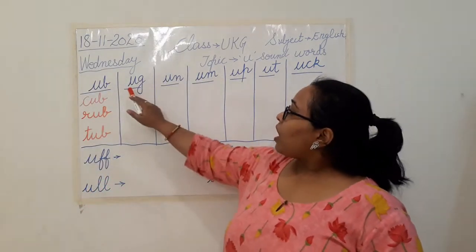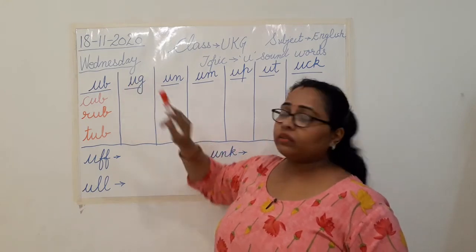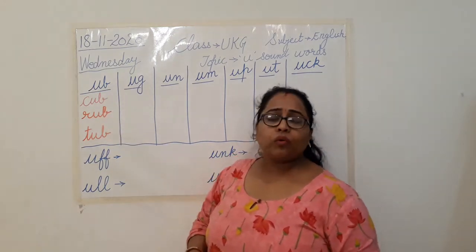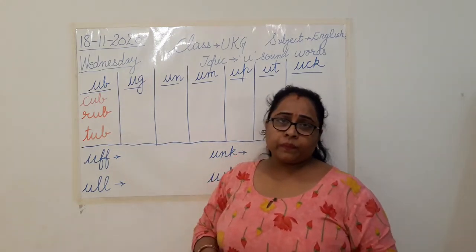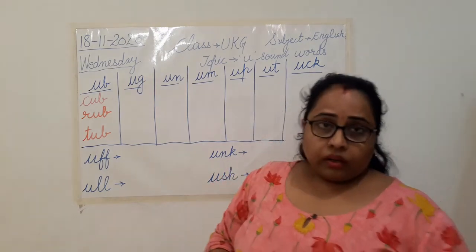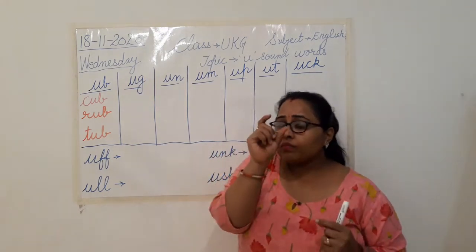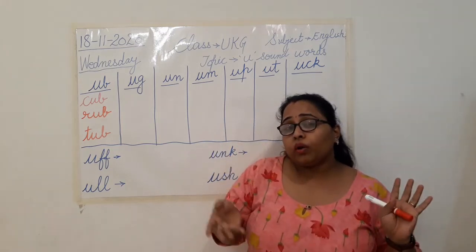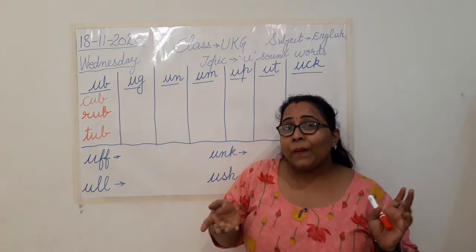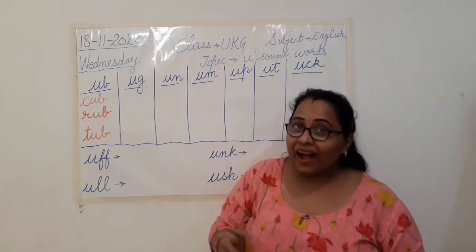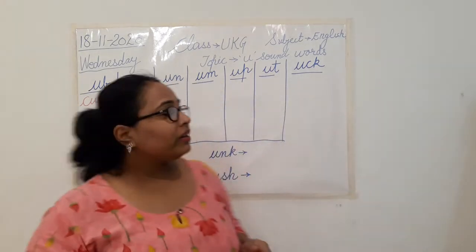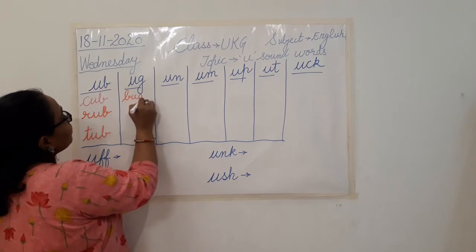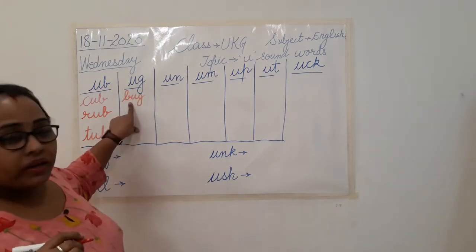U, g. Ug sound words. Can you tell me 3 words of ug sound? As we did in ub sound, any 3 which you will remember. Yes, something. Yes. A very small insect having black dots on the red wings. What do we call that? A ladybug. Bug, isn't it? We call it ladybug. So it is b, ug, bug.